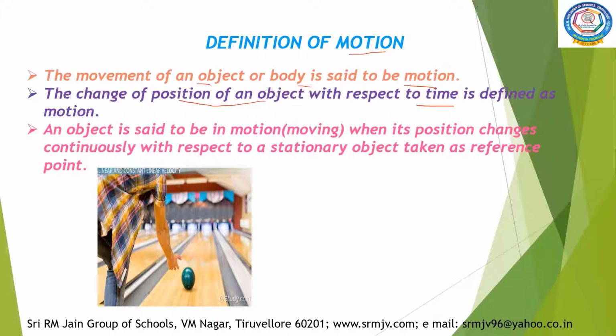When is an object in motion? An object is said to be in motion when its position changes continuously with respect to a stationary object taken as a reference point. Now look at this picture. The ball is at rest. When we roll the ball, it keeps on moving. Now the ball is in motion.